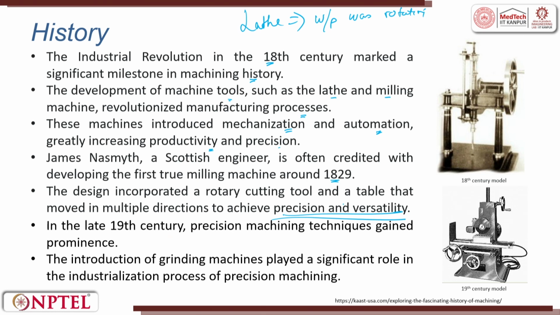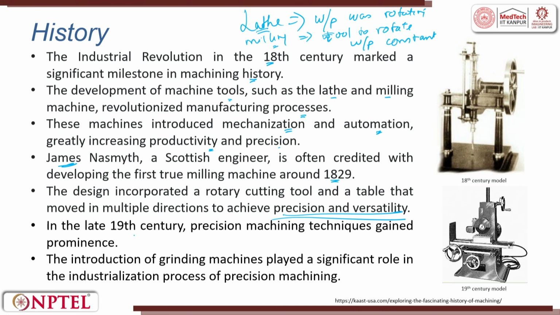When this gentleman, James, developed a milling machine, he made the tool rotate and he made the workpiece constant. Constant means it can move at a required feed rate. So, in lathe machine, tool was given the feed rate. In milling machine, again the tool was given the feed, but the tool was rotated.